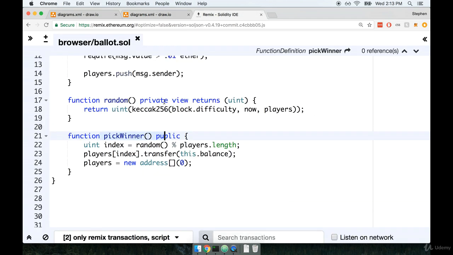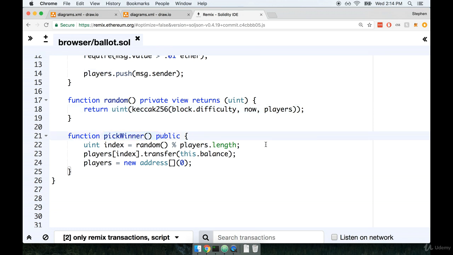In addition, you'll recall that our random function is currently pseudo-random in nature. In other words, our random picker right here is really not quite so random. So if some stranger realized that if they called pick winner at just the right time, that would influence the values of these three elements right here, they could potentially make sure that a given player won. And we definitely don't want that. So in short, we want to make sure that only the manager is able to call the pick winner function.